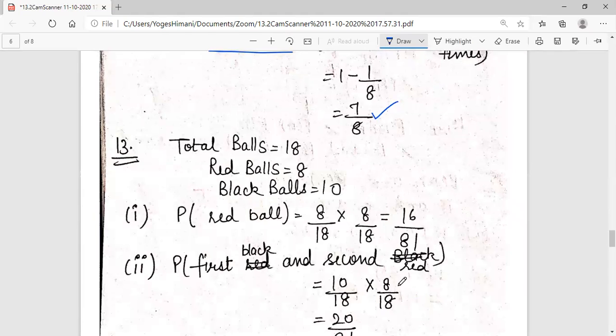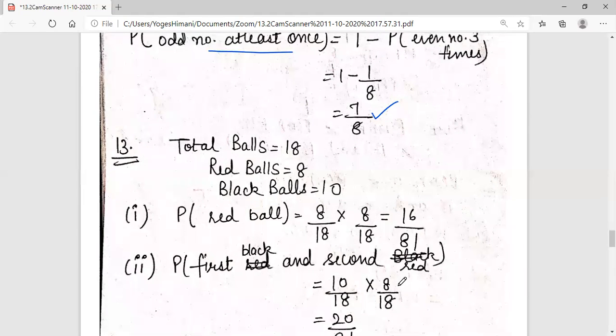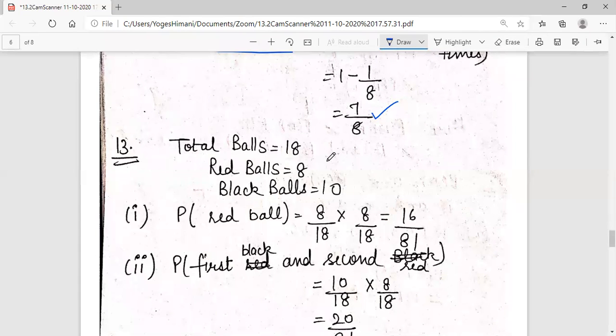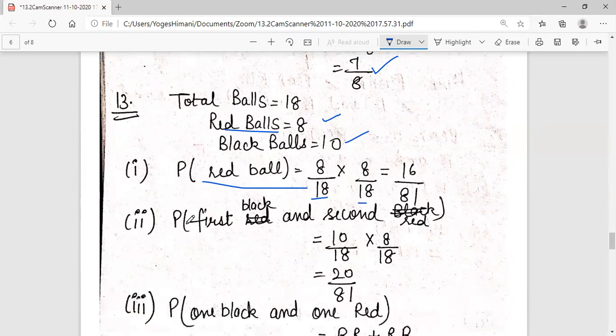Question number 13. 2 balls are drawn from a box where total balls are 18, in which 8 are red, 10 are black. 2 balls we have to draw, and the first part is both are red, and it's with replacement. What is the probability of a red ball? 8 by 18. And for the second ball also 8 by 18. Multiplication gives 64 by 324.